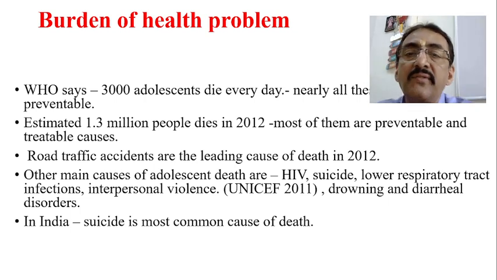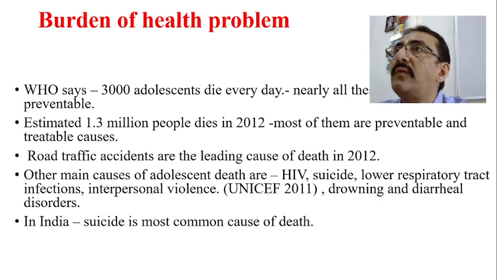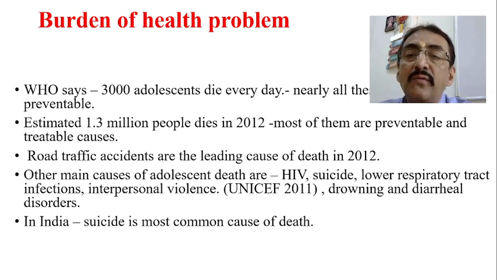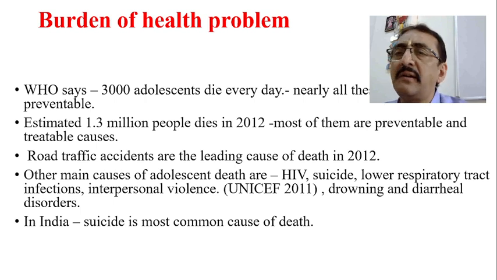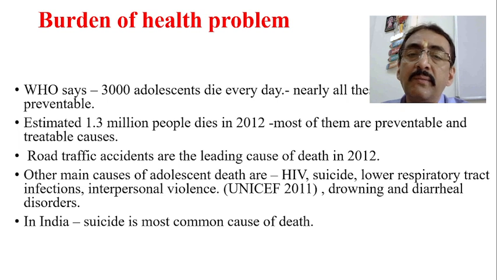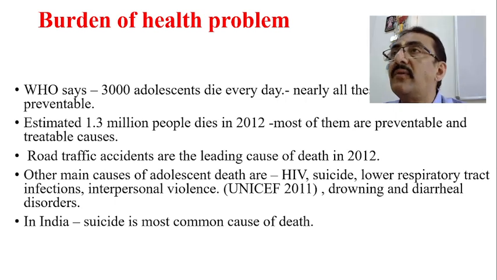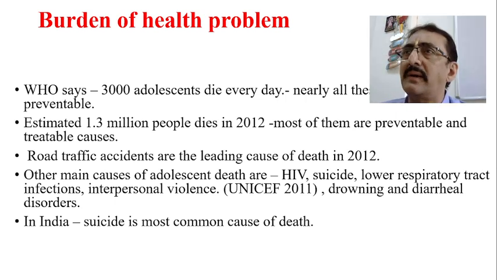Road traffic accidents were the leading cause of death in 2012. Other main causes of adolescent death are HIV, sexual problems, lack of sexual education, suicide, then lower respiratory tract infections, interpersonal violence and antisocial activity. This is data from UNICEF 2011. And drowning and also diarrheal disorders. So diarrhea and all come in the later part.